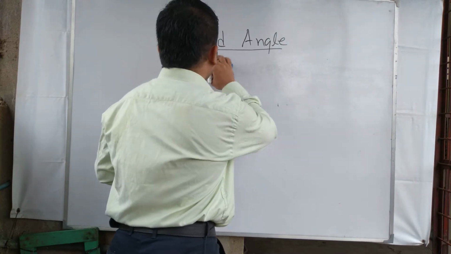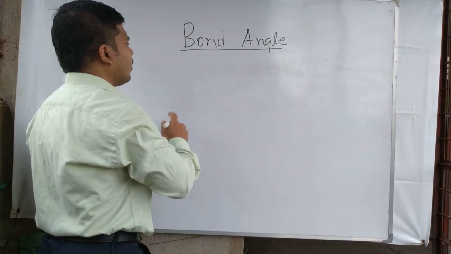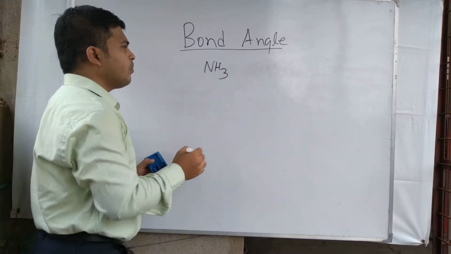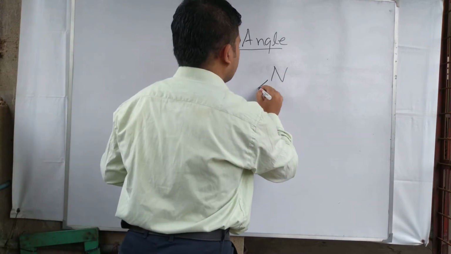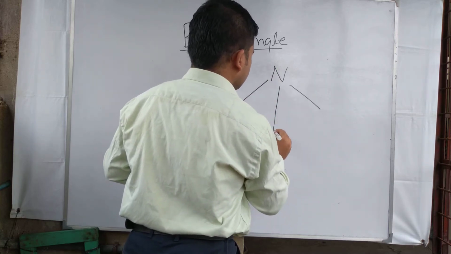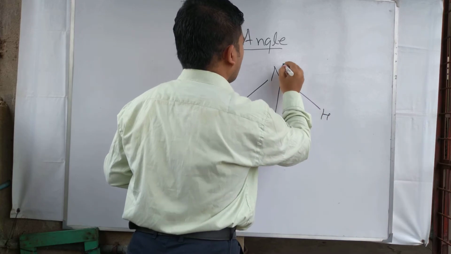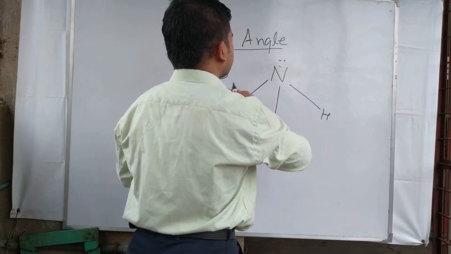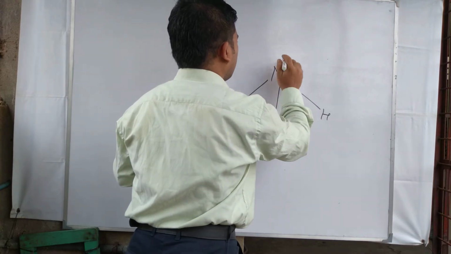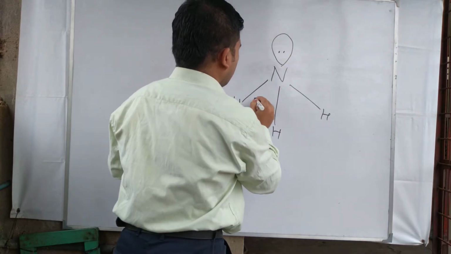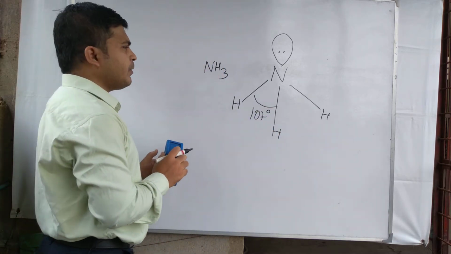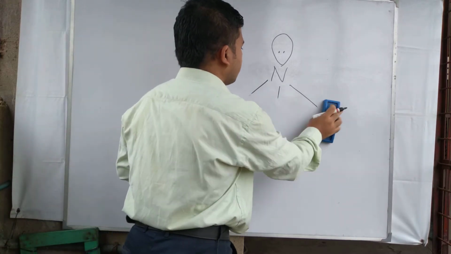The next example is the NH3 molecule. The bond angle for this NH3 molecule is 107 degree.